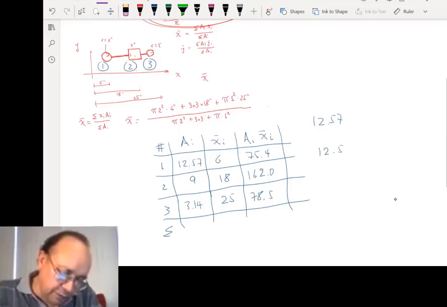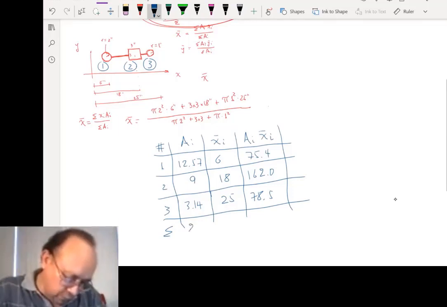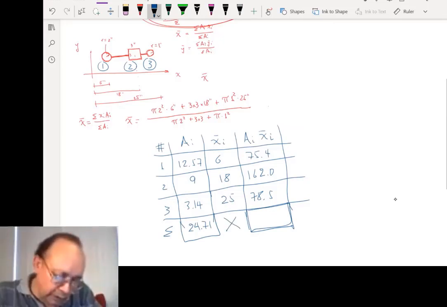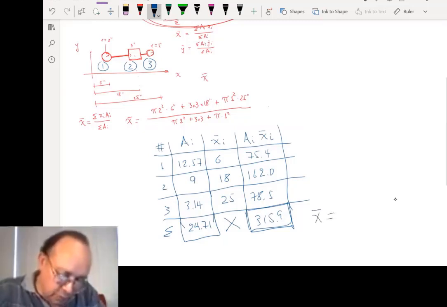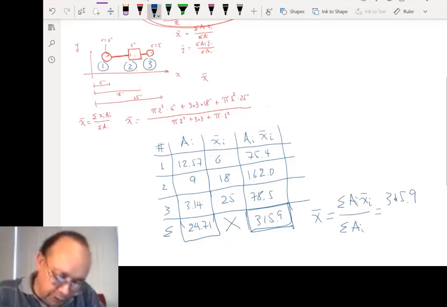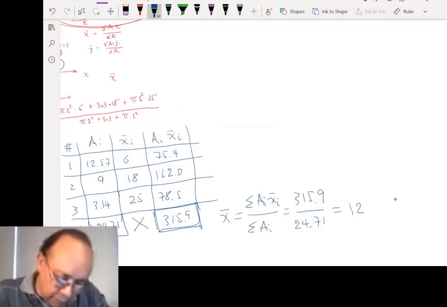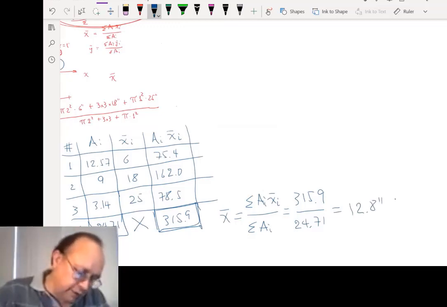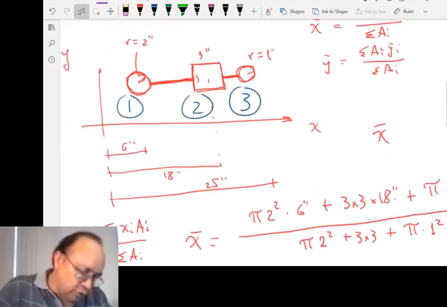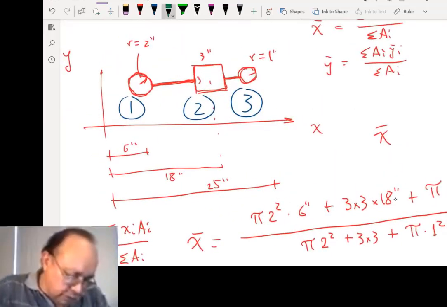12.57 plus 9 plus 314, 24.71. The first one, 21. And this one right here, we don't need this one. 315.9. Yes, okay. So then X bar equals the summation of Fi xi over the summation of Ai, equals 315.9 over 24.71, which is 12.8 inches. So meaning that it will be something like over here.